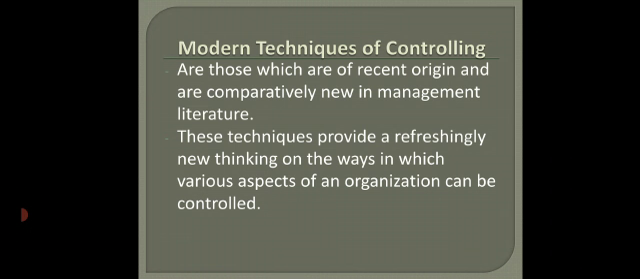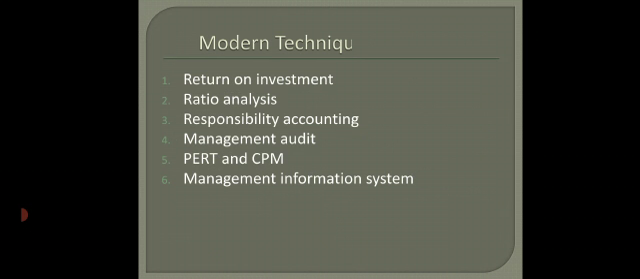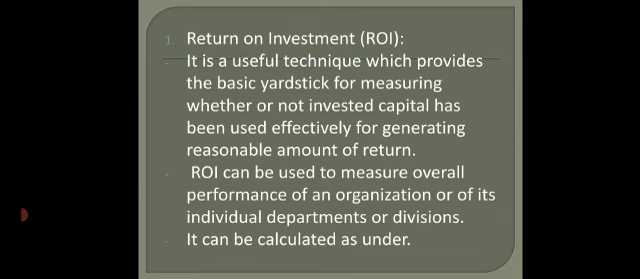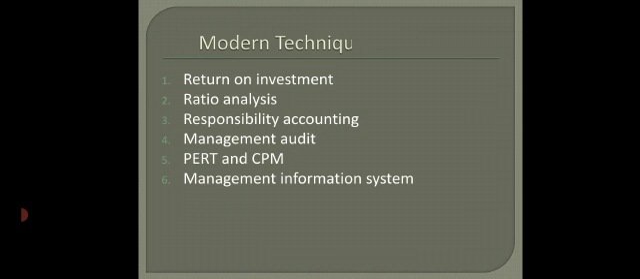Why do we call these techniques modern techniques of controlling? Because they are of recent origin and are comparative. Various aspects of an organization can be controlled. So there are a few modern techniques which we are going to discuss today.